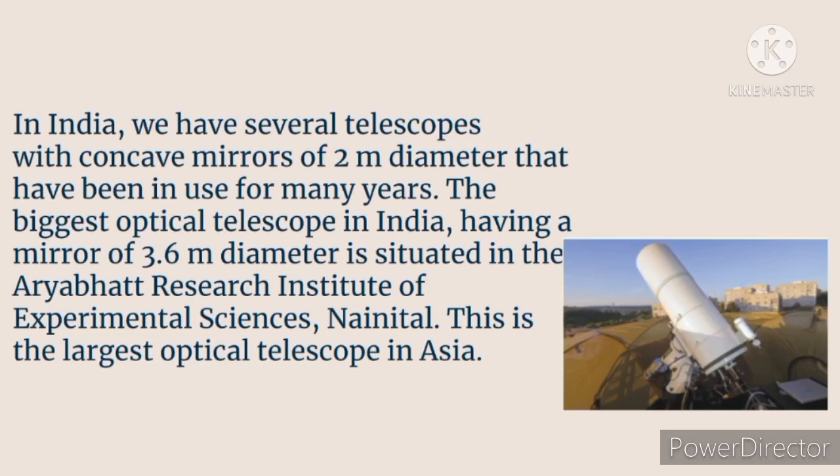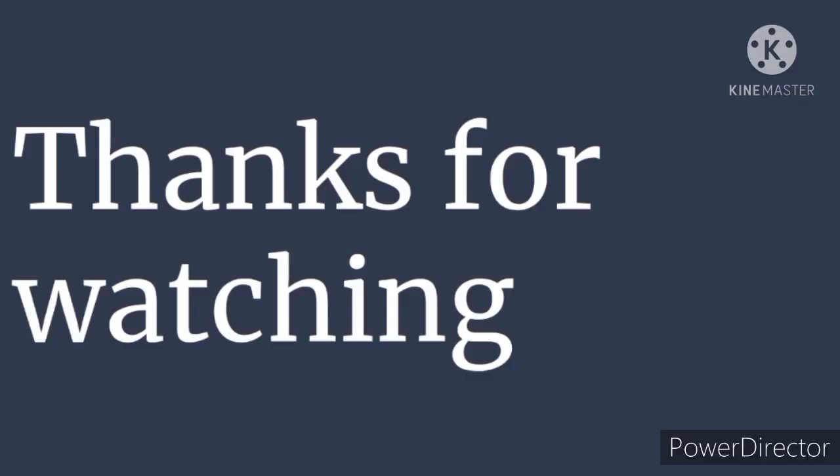With this, we complete lecture 1 of this chapter. Let me summarize what you have learned, like a chart. First, we learned about the optical telescope. Then we learned that optical telescopes are of two types: first the refracting telescope, and second the reflecting telescope. Then we learned about two types of reflecting telescopes, the Newtonian telescope and the Cassegrain telescope.